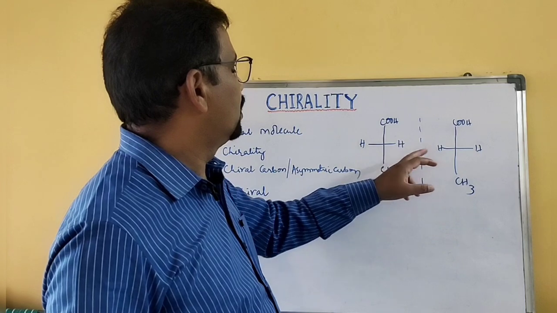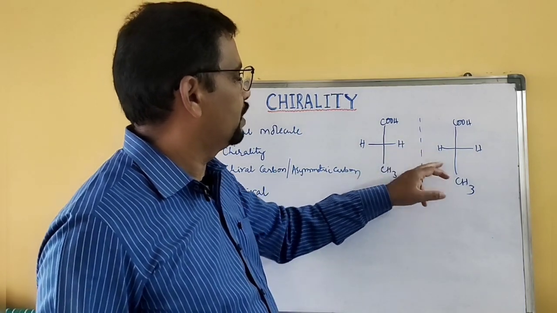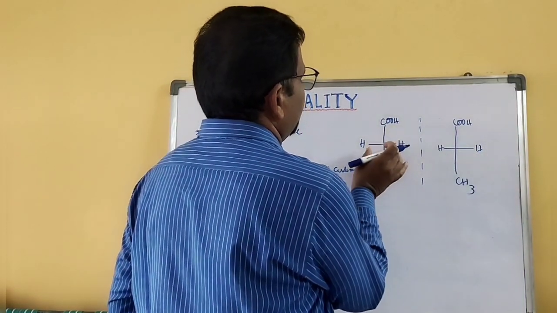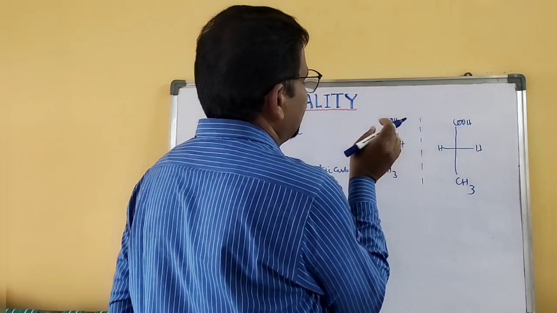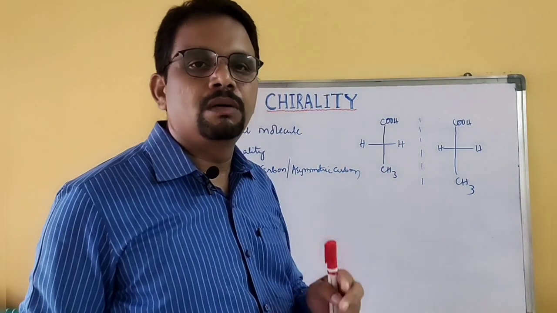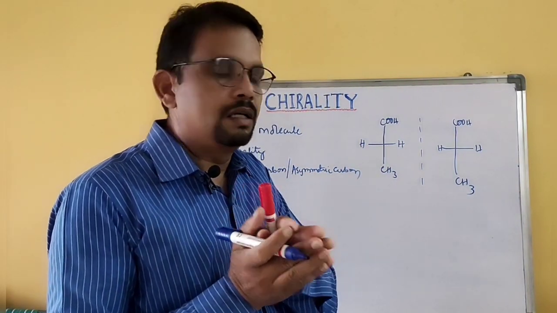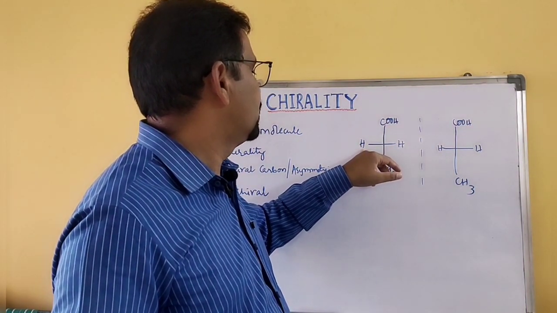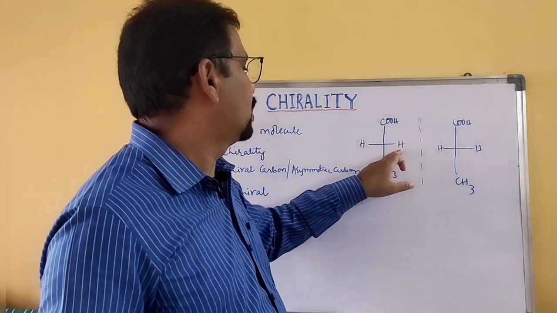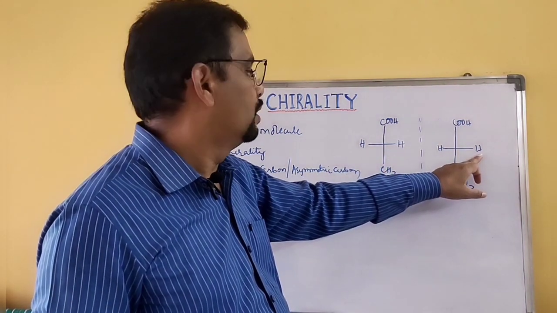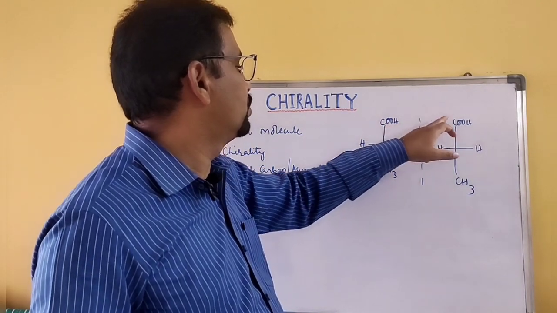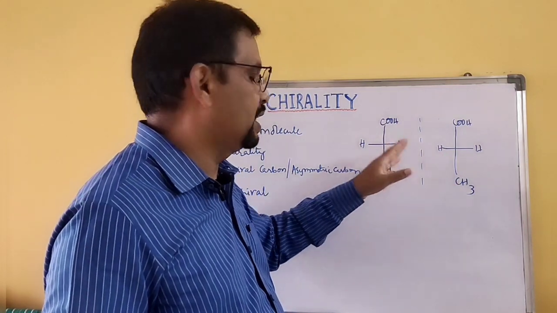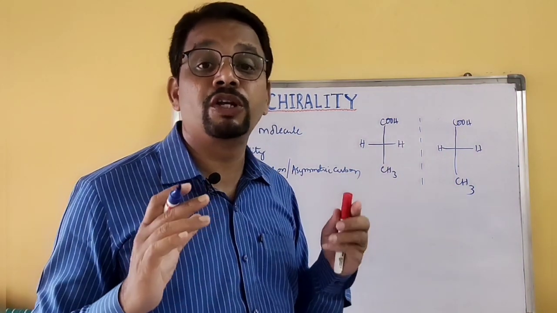Both are mirror images of each other. When you place this mirror image on top of this molecule, the same groups match exactly. On top of this hydrogen will come hydrogen, on COH you will get COH, and on CH3 you will get CH3. Exactly the same, they are superimposable.